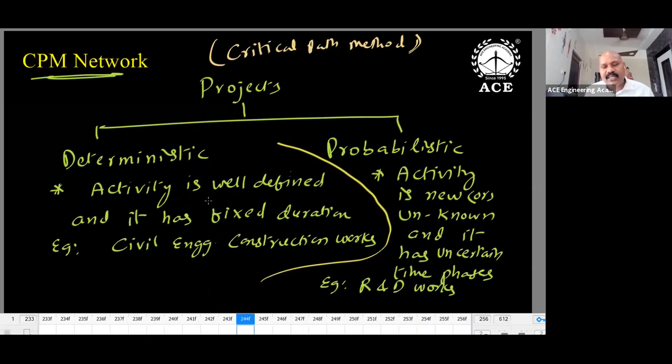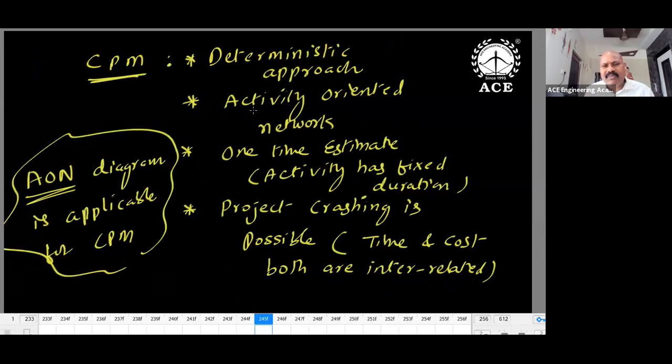In this, activity is given the highest priority or highest importance. No events, and an event does not have any importance in the case of CPM, the critical path method. CPM is a deterministic approach and an activity oriented diagram, with one time estimate. So what is the meaning of one time estimate? Only one value is enough. For each activity, a fixed duration is there. That is enough. So, one time estimate.